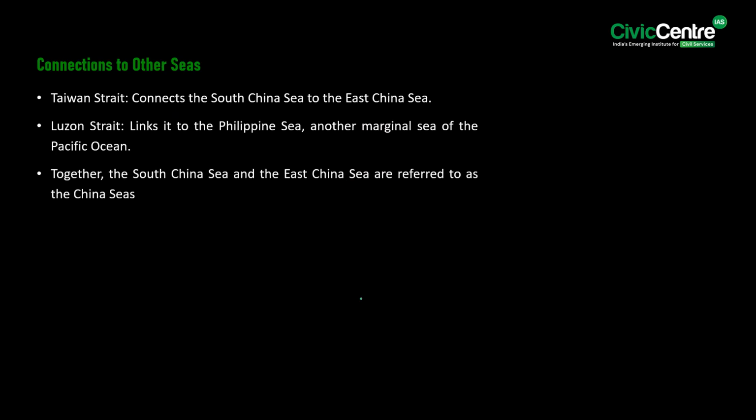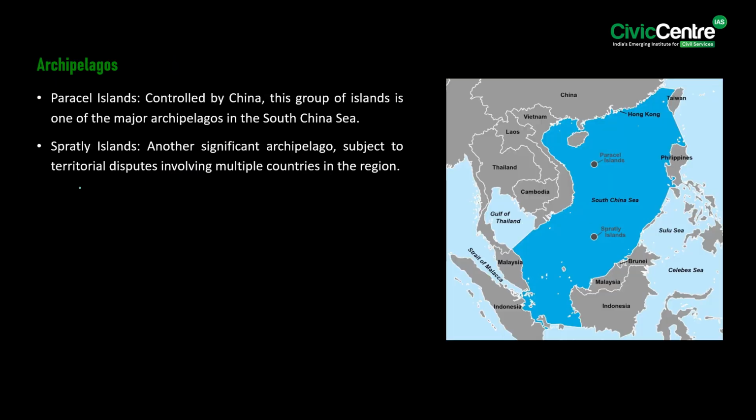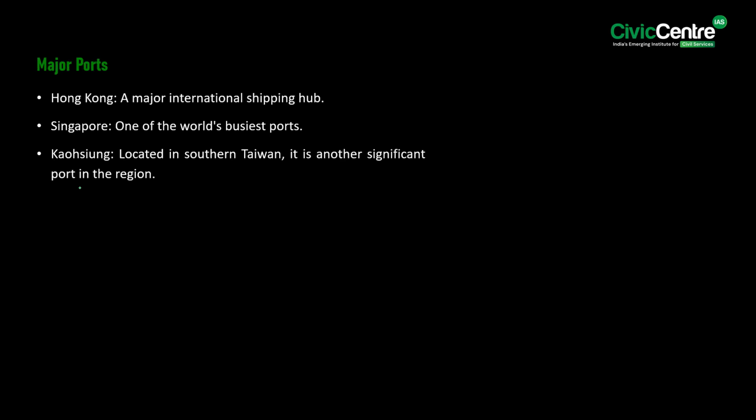It has connections to other seas also through straits. Those are, firstly, the Taiwan Strait, which connects the South China Sea to the East China Sea, then the Luzon Strait that links to the Philippine Sea, which is another marginal sea of the Pacific Ocean. Together, the South China Sea and the East China Sea are referred to as the China Seas. Now, if we look at the major ports, there is the Hong Kong port, which is a major international shipping hub, then the Singapore port, which is one of the world's busiest ports, and lastly, we have the Kuching port, which is located in the southern Taiwan and which is another significant port in the region.